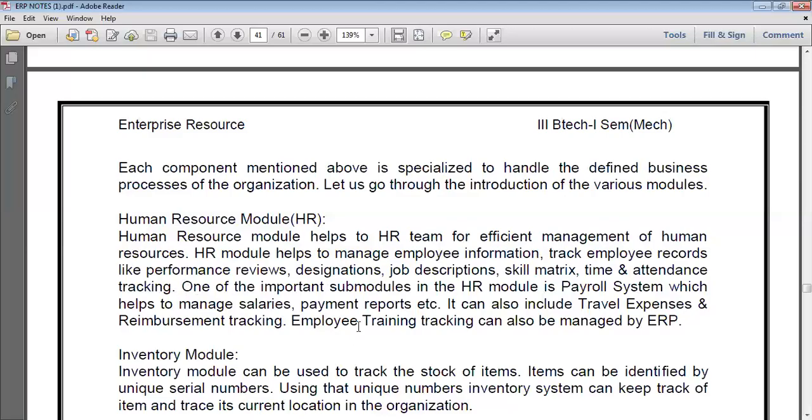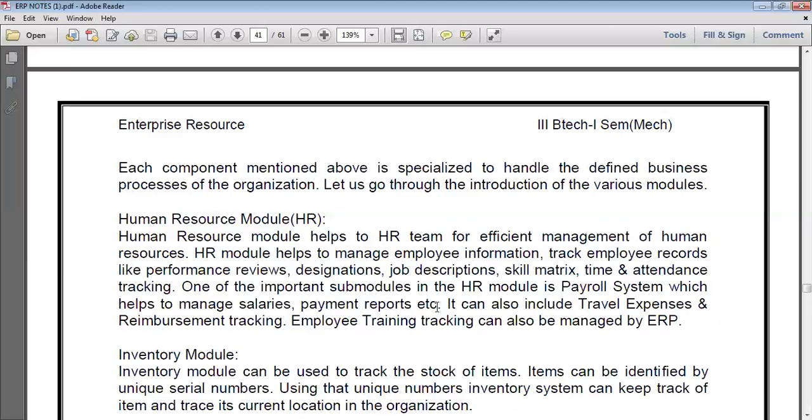One of the important submodules of the HR module is the payroll system. Under the payroll system, it explains salaries, payment reports, etc. It can also include travel expenses and reimbursement tracking. So these objectives are all involved in the human resource module.